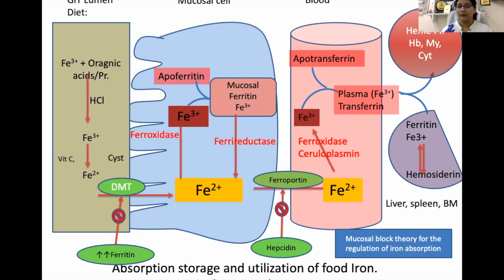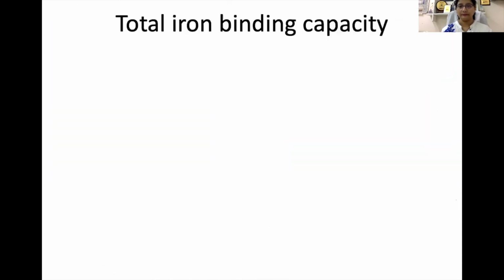While in a few organs like liver, spleen and bone marrow, this iron is stored in the form of ferritin, and this ferritin can be converted into hemosiderin. So what is the total iron binding capacity?